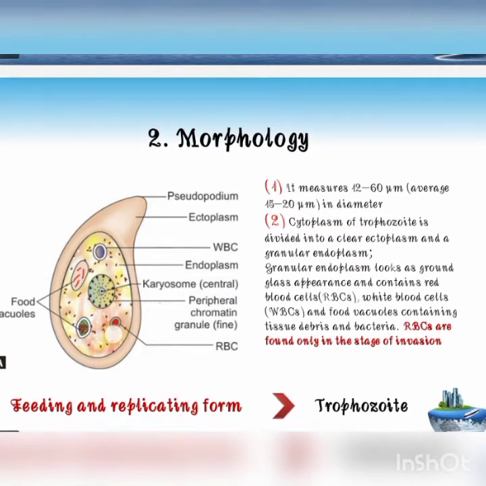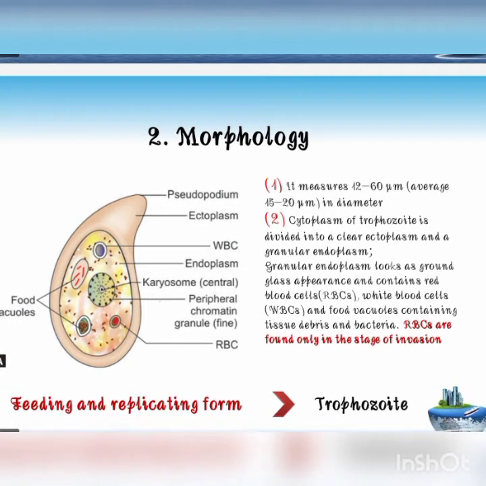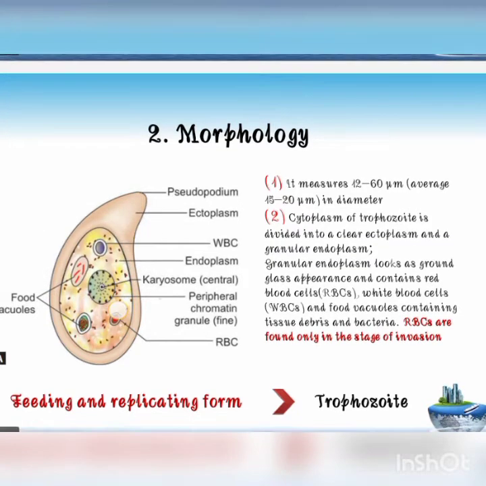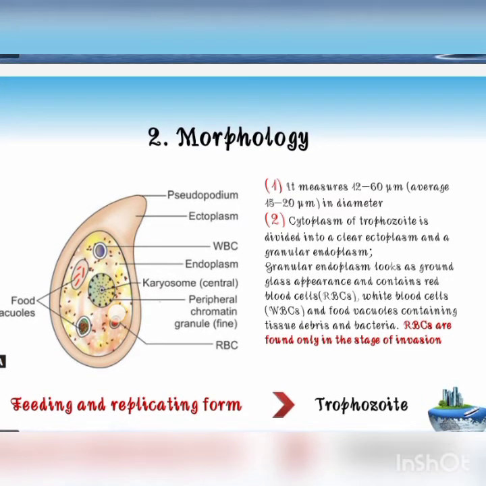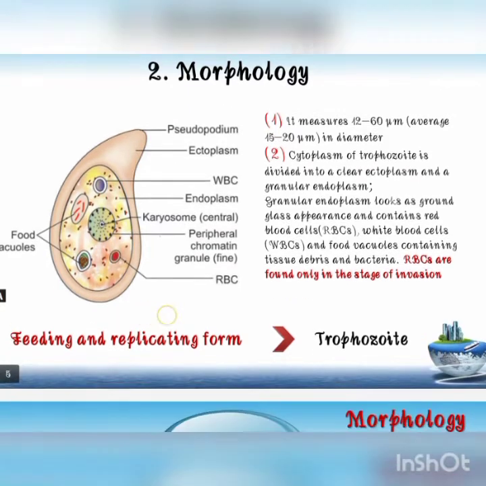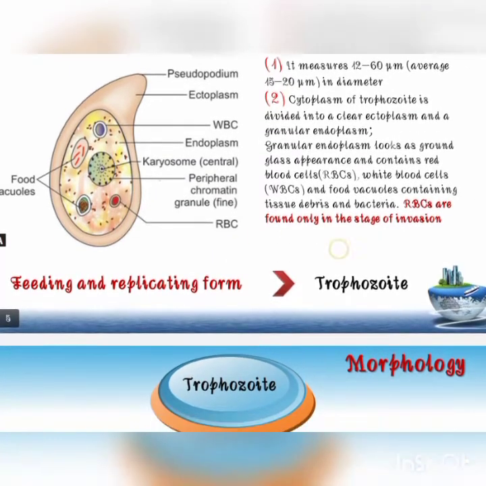Actually the karyosome is the central portion of the nucleus, and it is surrounded by a halo with a linin-like network. And here you can see the outer layer is the nuclear membrane, made up of a granular layer. So this linin network is between the karyosome and the outer granular nuclear membrane layer of the nucleus in the trophozoite. And next, here you can see RBCs are found in the stage of invasion.